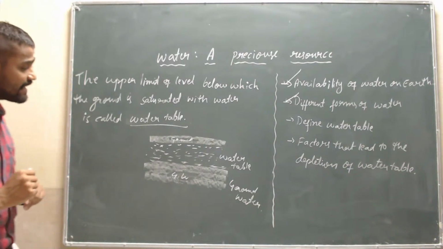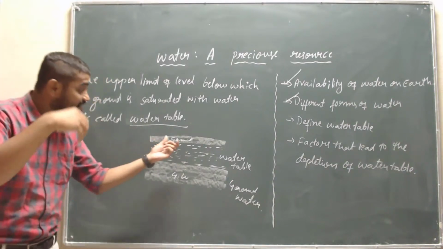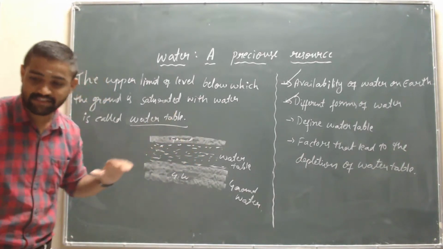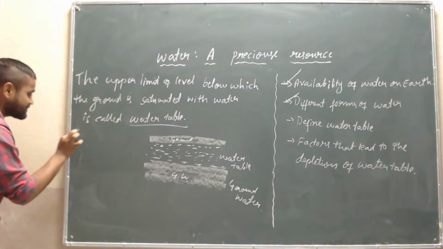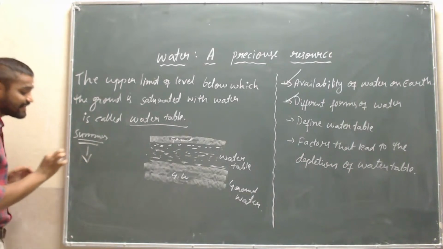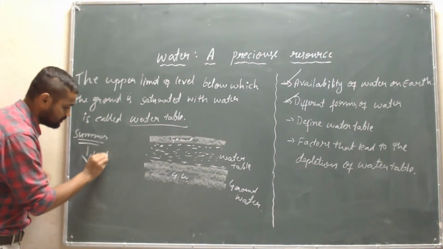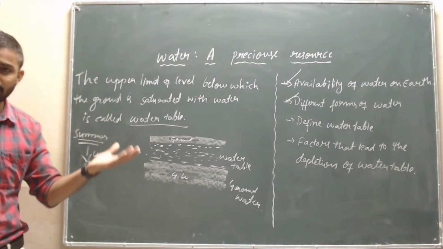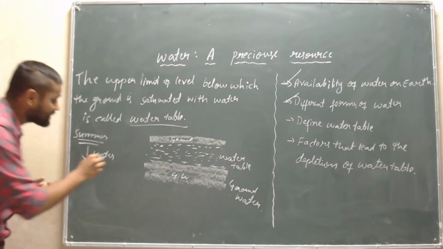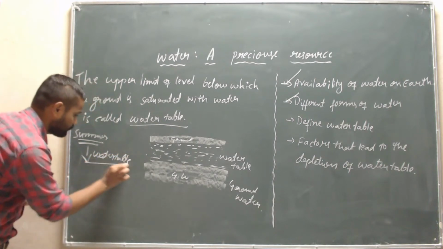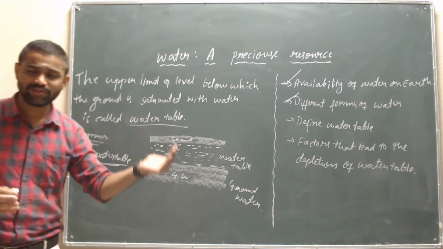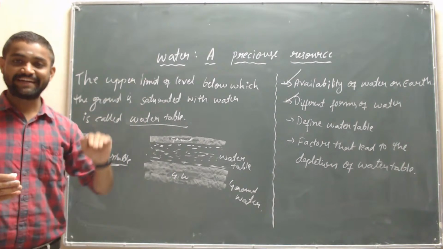So we can see that in summer the water table level will decrease. In summer there is a decrease in the water table because rain is less, isn't it? But in the monsoon the water table is increased.